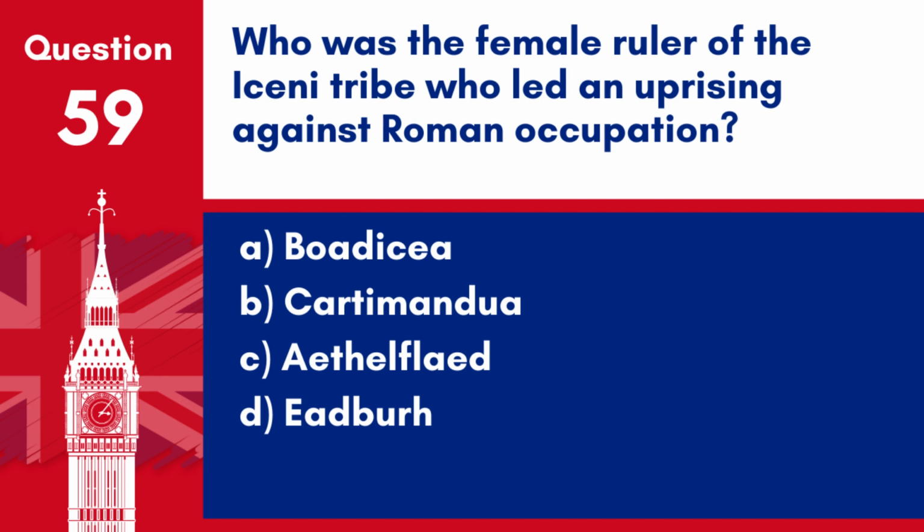Question 59. Who was the female ruler of the Iceni tribe who led an uprising against Roman occupation? A. Boadicea. B. Cartimandua. C. Aethelflaed. D. Eadbert. Answer A. Boadicea. Boadicea or Boudica was the queen of the Iceni tribe who led a major uprising against the occupying Roman forces in Britain.